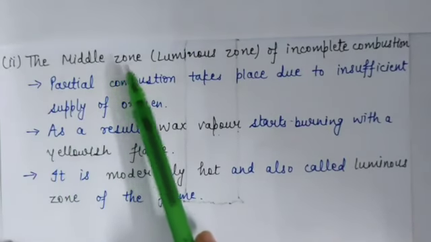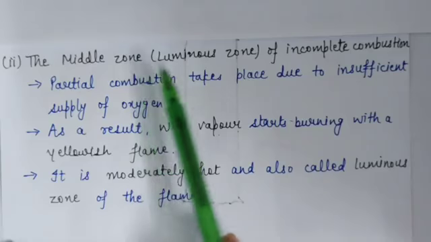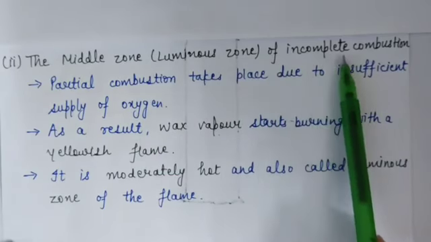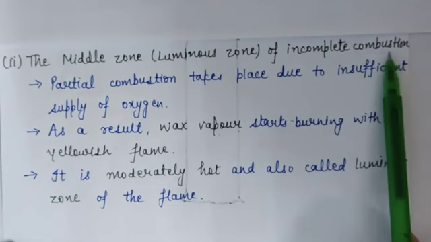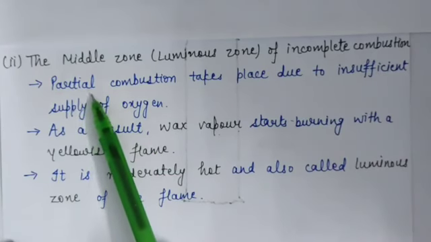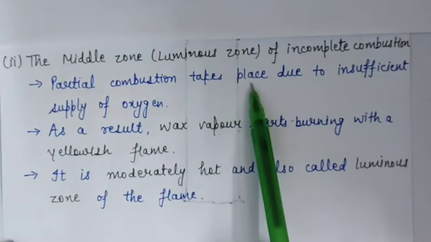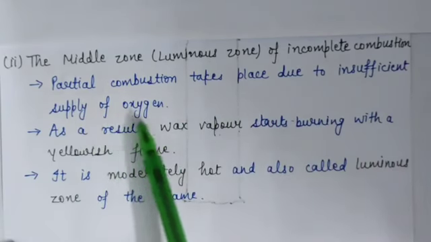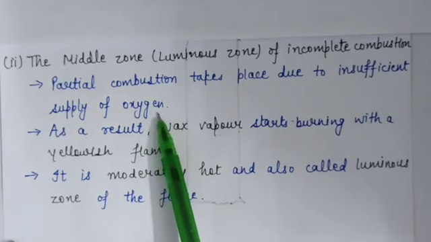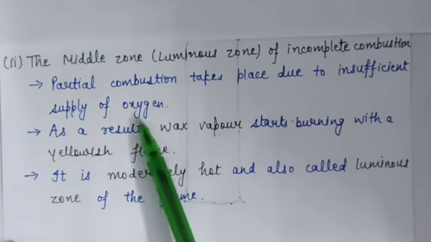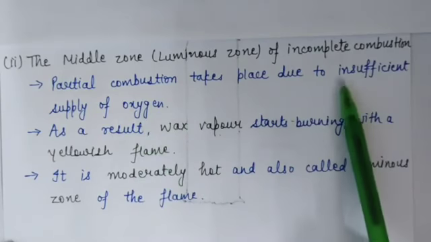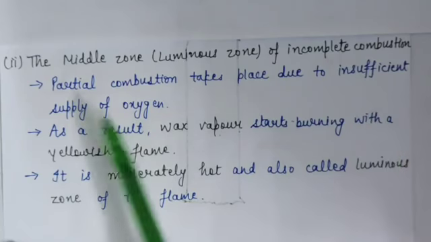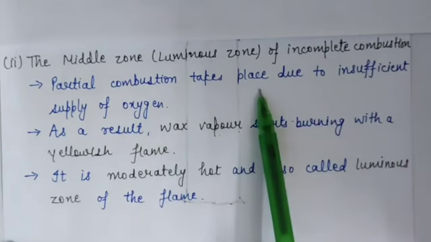Next is middle zone, which is also known as luminous zone or zone of incomplete combustion. In this region, partial combustion takes place due to insufficient supply of oxygen. The amount of oxygen is not sufficient in this region. That's why partial combustion will take place.